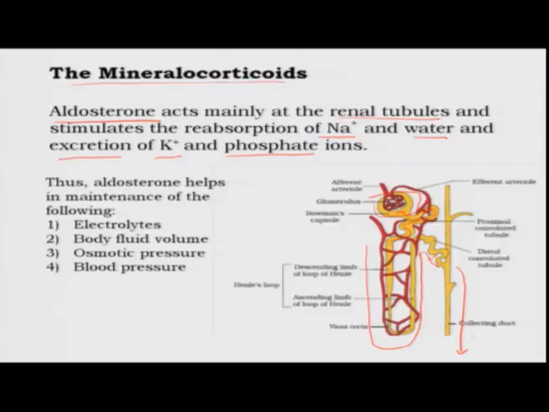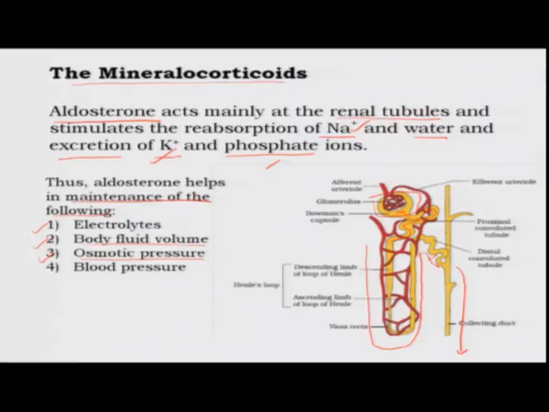So, obviously, the effect of aldosterone would be to help in maintenance of the following. One is the electrolytes, which comprise the sodium, potassium and phosphate ions. Of course, it regulates water reabsorption. So, it will regulate the body fluid volume, how much water is there in the body fluids. Because it regulates the body fluid volume, it will regulate the osmotic pressure, which is because of how much solute is present within the water.